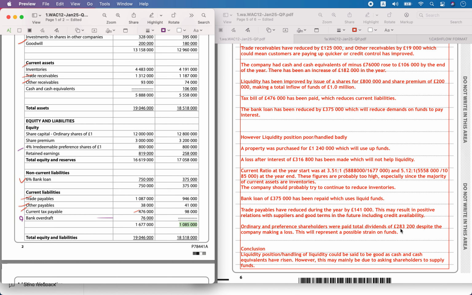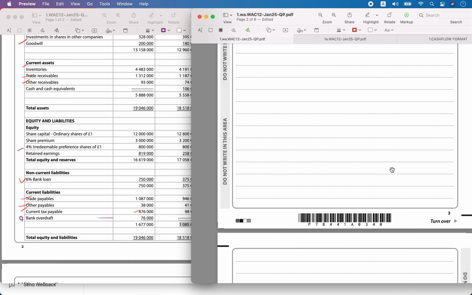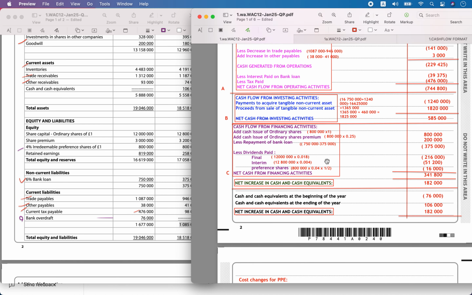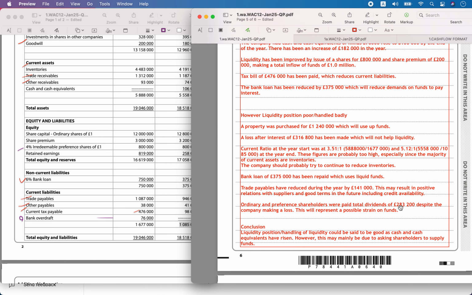Ordinary and preference shareholders were paid total dividends of 283,200 despite the company making a loss. You can calculate this: 216 plus 551,200 and 16,000 add up to the 283,200 dividend. This represents a possible strain on the funds.